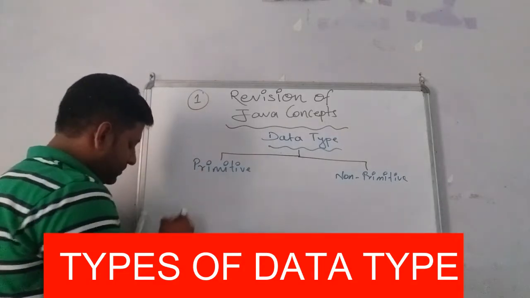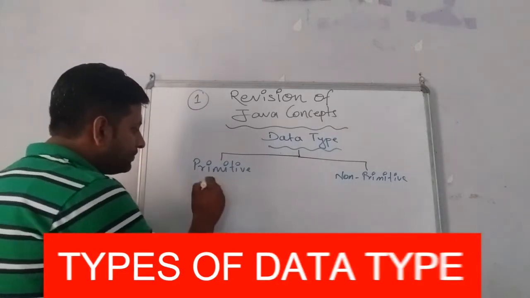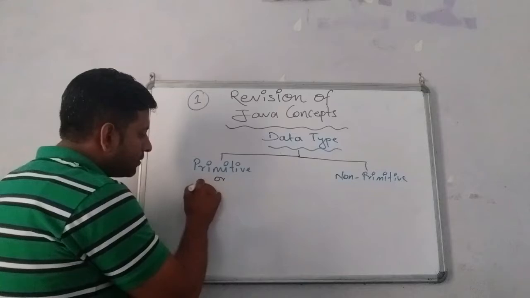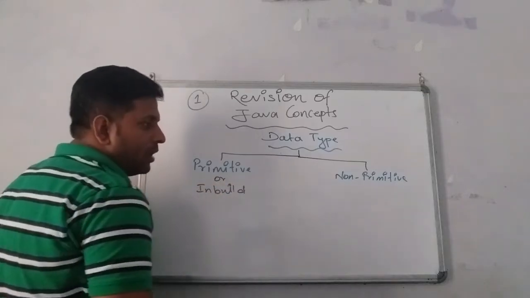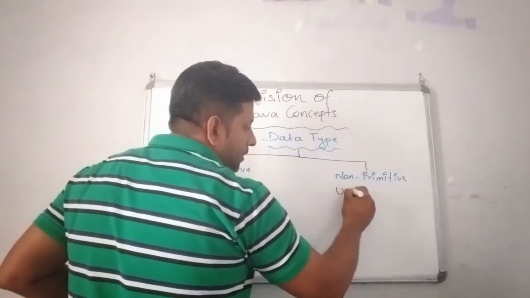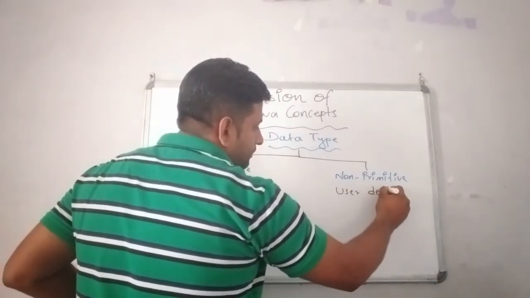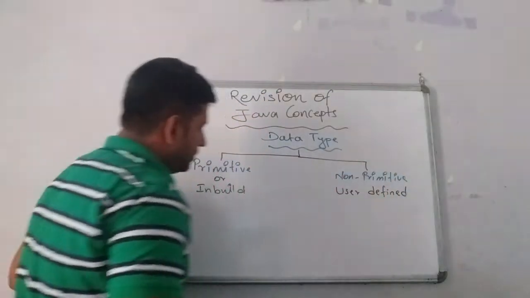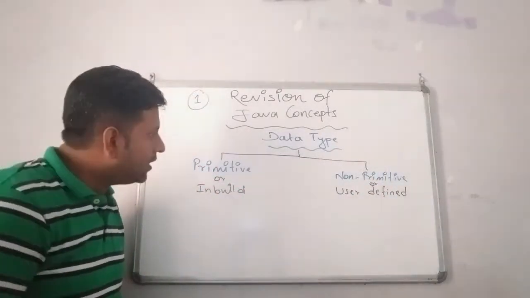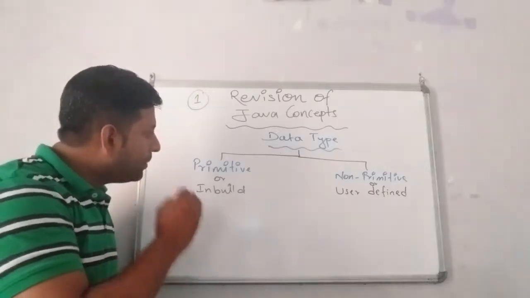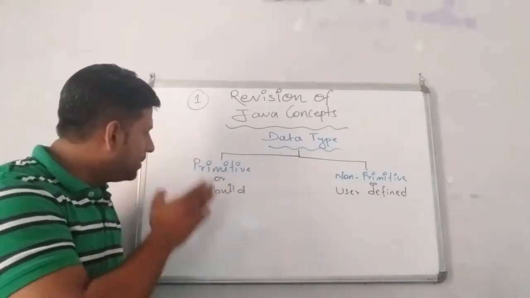Primitive means inbuilt. Non-primitive means user defined. So how many types of data types have been defined in Java? Two types: primitive and non-primitive. Primitive is inbuilt, predefined.